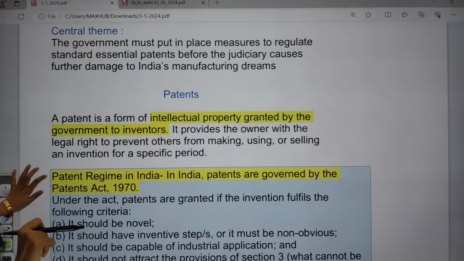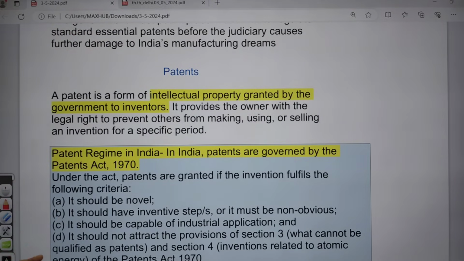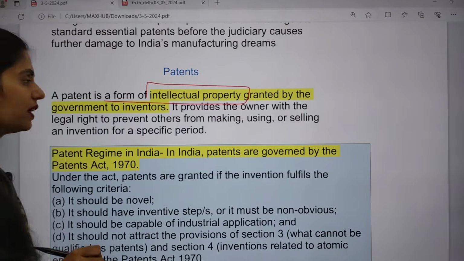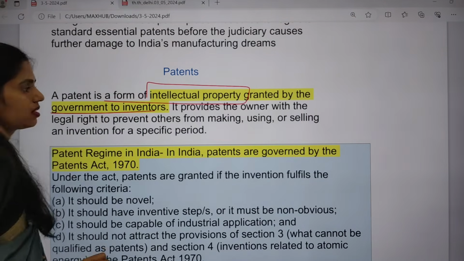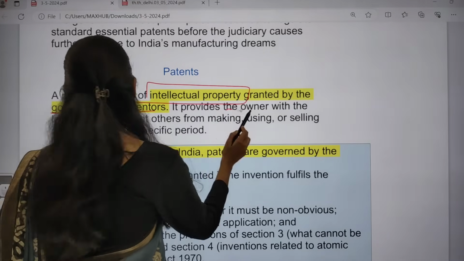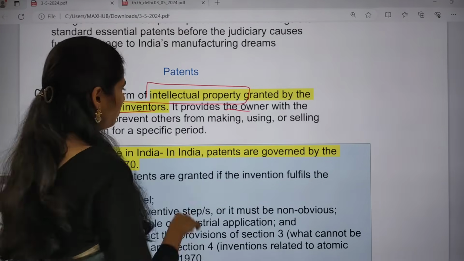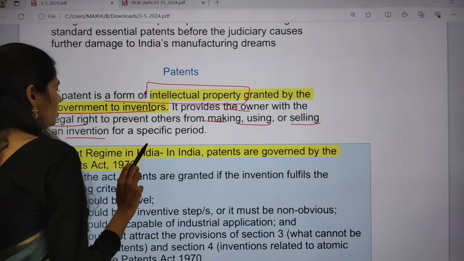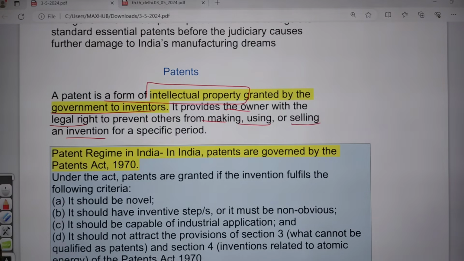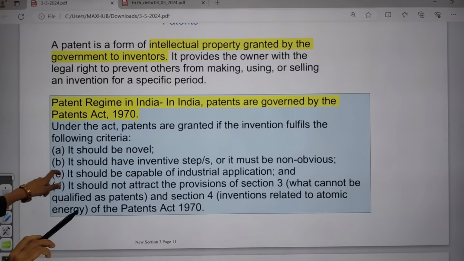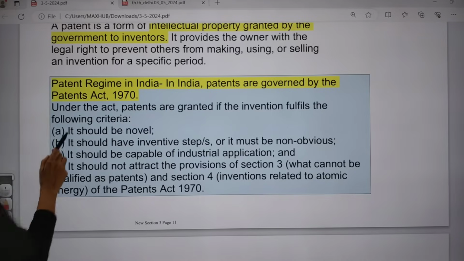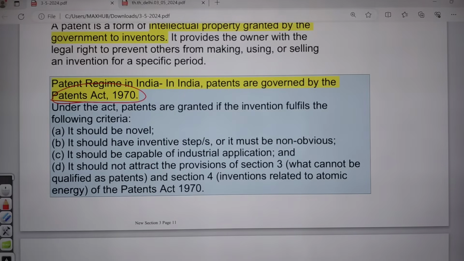Okay. So what is a patent? A patent is an example of IPR, that is intellectual property rights. It is a form of intellectual property granted by the government to inventors, and it provides the owner with the legal right to prevent others from making, using or selling an invention for a specific period of time. Here we also have the Patents Act of 1970 in India, which regulates patents.